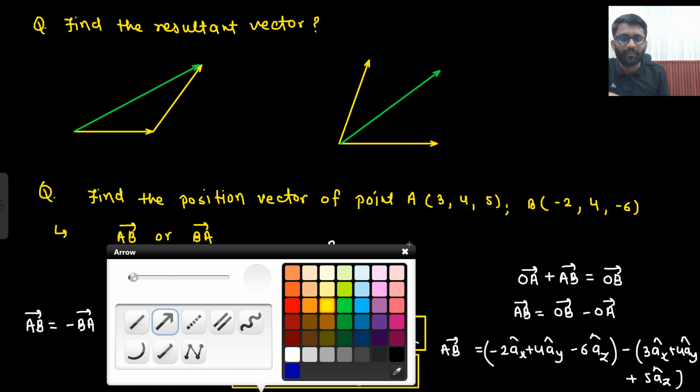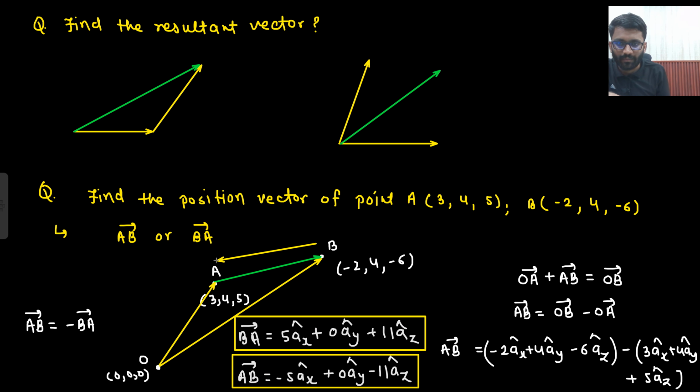This is my point B, this is my point A. So this would be my BA vector, right? So BA, A minus B, 3 minus minus 2, 5 AX cap, 0.